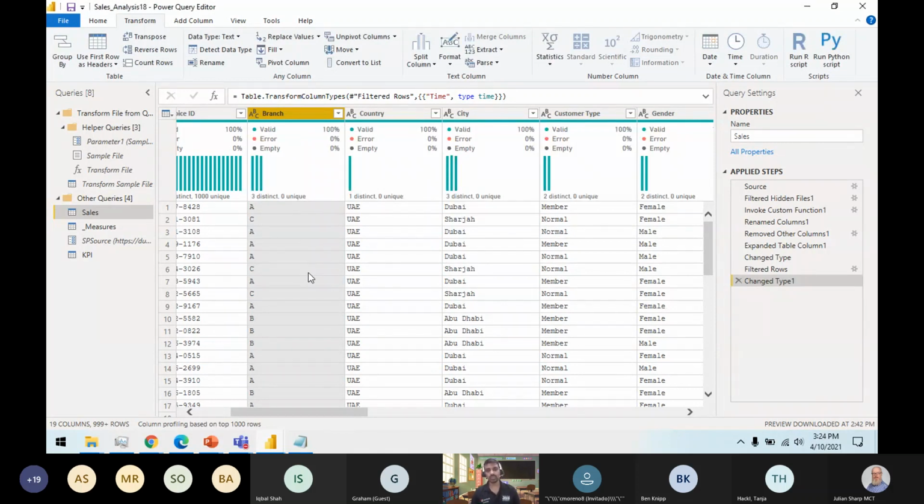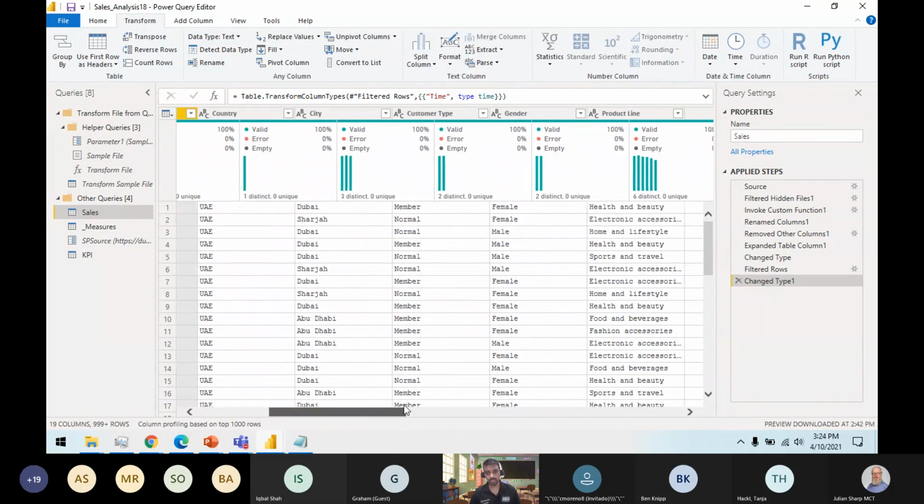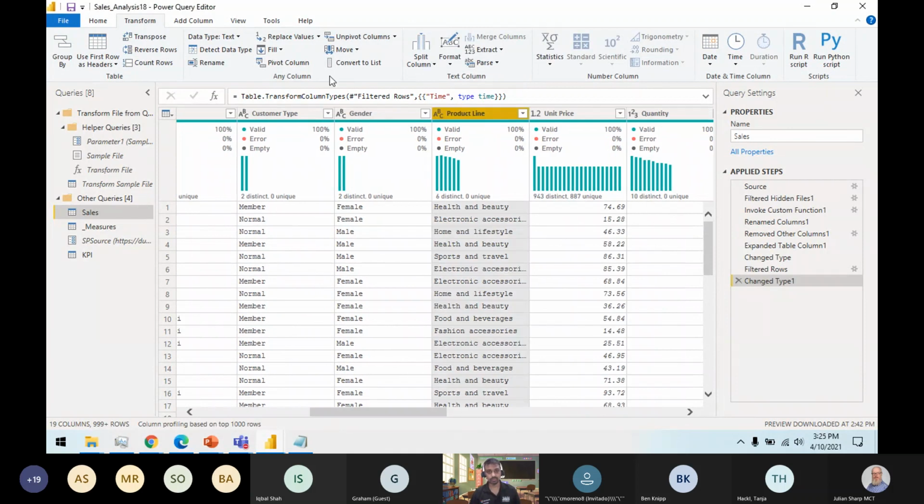So these are some of the methods which you can do. You can extract, you can parse this one. You can split a column. Like if I want to split these into 3 different columns, I can use the split column and I can provide a delimiter. I can provide a specific location as well here.